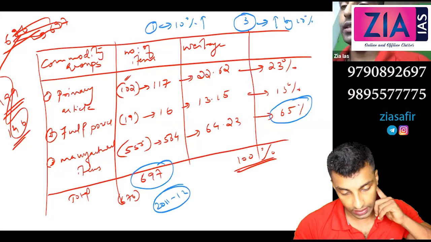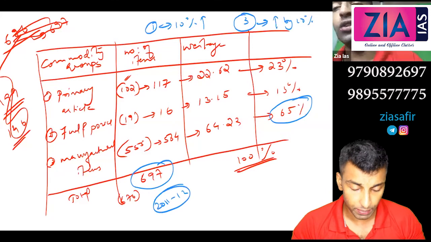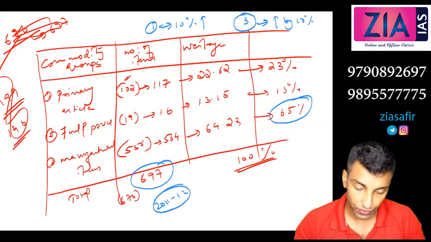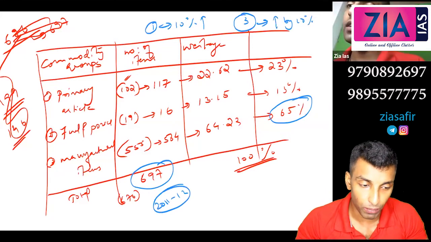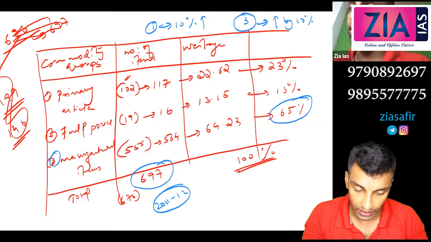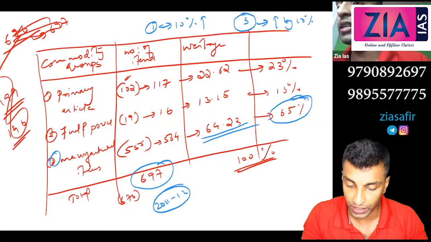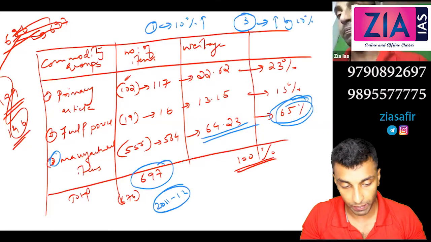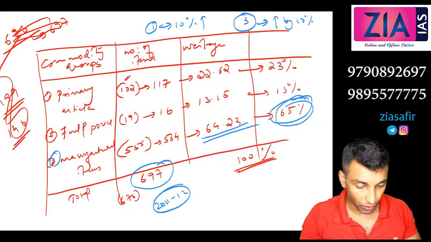So that is how you can understand the weightage. Weightage is more there. So weightage basically shows the significance: the change in which one will affect the WPI more. So you can see here, change in this will affect more. You can see that through the weightage. 65% is from here. Okay. So that's about weightage.